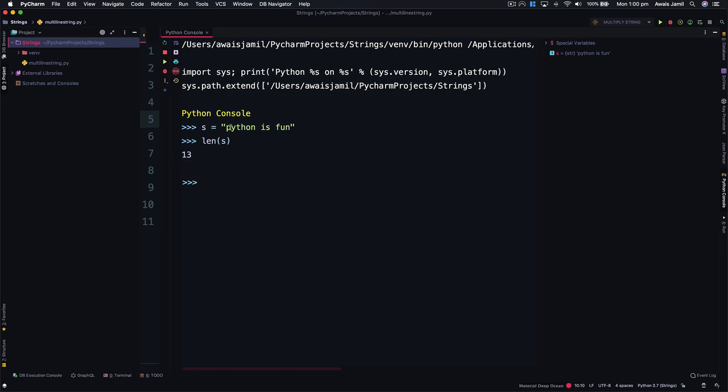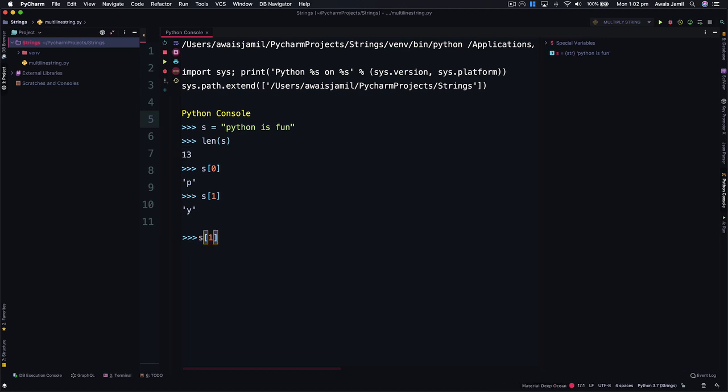So let's just say from 13, if I specify 0 with indexing, it should return p. Let's give it a shot. So I'm going to specify s with square brackets. I'm going to define 0 index and I enter and I get p back. So what about index 1? Okay, I get y.